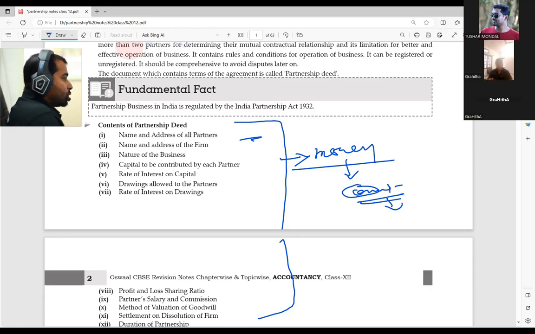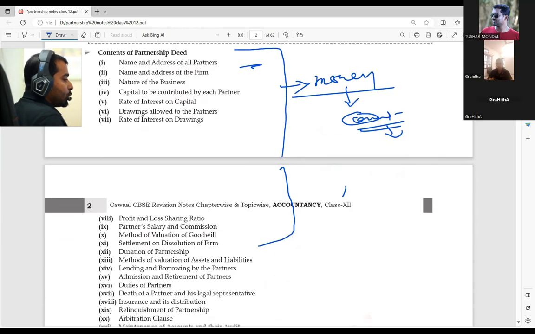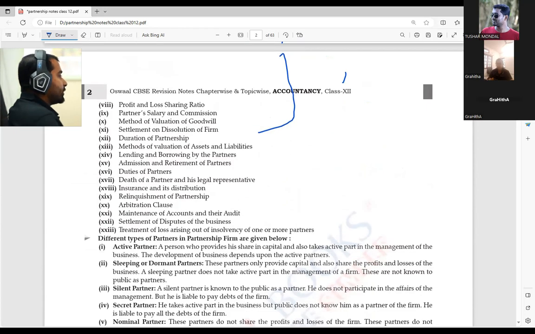So the court has already made some rules, already made some rules, if the partnership deed is silent. So what are the rules that we are going to see? Point number 1, profit sharing ratio. You should write this thing. This is very, very important.